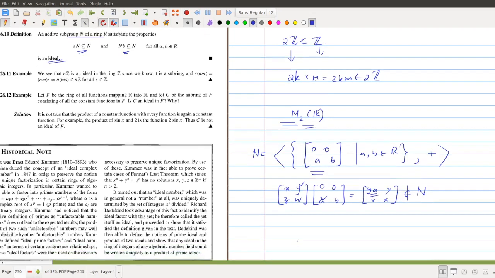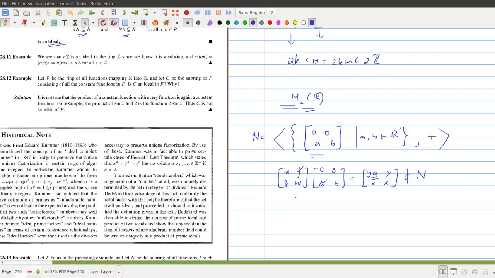At the same time, if we multiply any element of this subgroup [0 0; a b] with an arbitrary element of M2(R) from the right-hand side, you will get a matrix of the same format. [0 0] times [x y; z w] gives zeros in the first row, and we have some non-zero entry in the second row. So this brings the element to N itself.